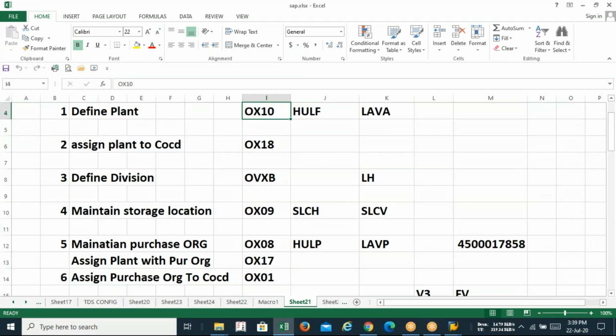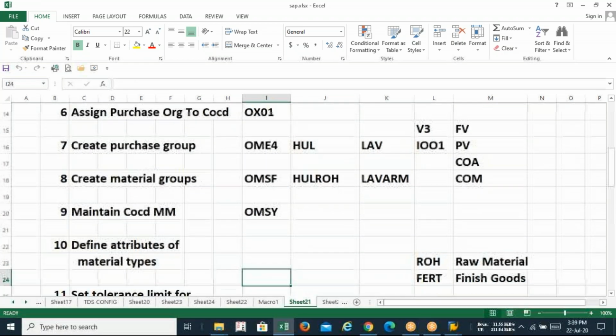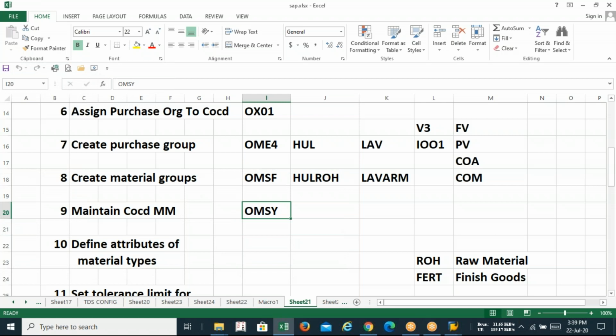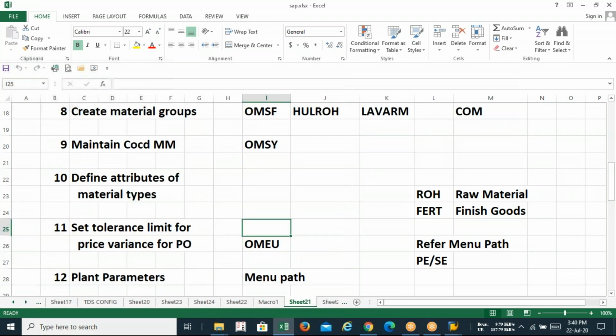So we have done plant creation, assignment of the plant with the company code, division, storage location, purchase organization, purchasing group, material group, and everything, and maintained our company code and defined attributes for the material type also. So we have done this part also. What is the T code of this? OMSK, OMS2. So we have done that till now.